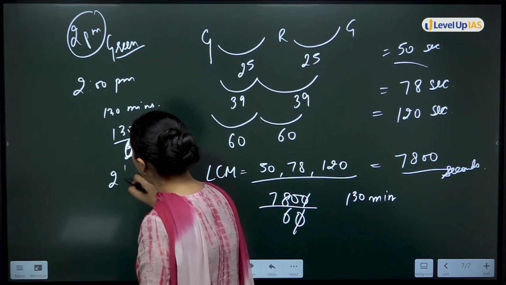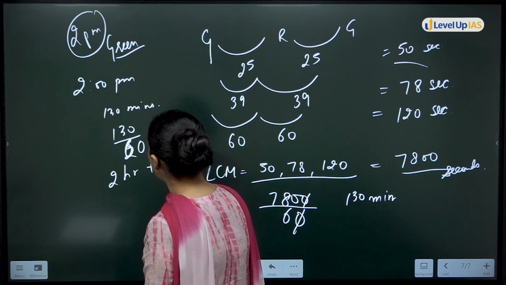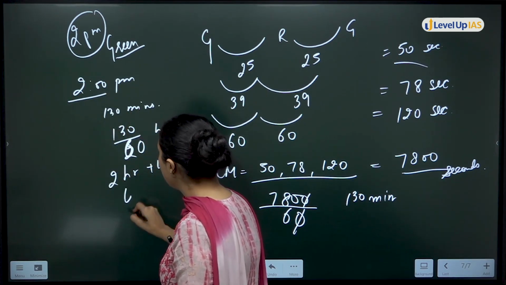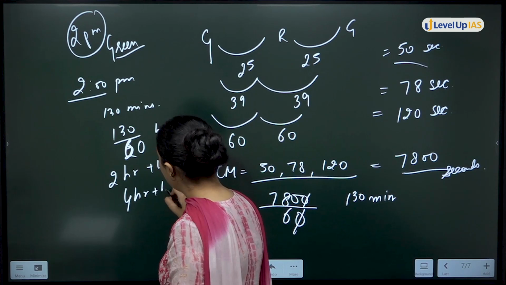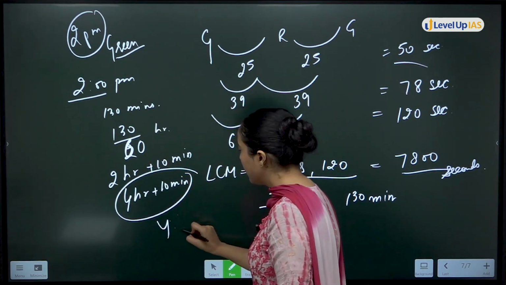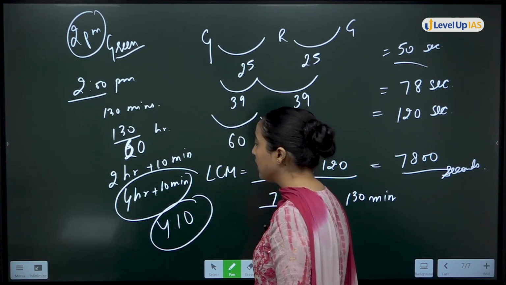So you will get 2 hours plus 10 minutes. So 2 hours after 2 p.m. means 4, plus 10. So at 4:10, it will turn green again.